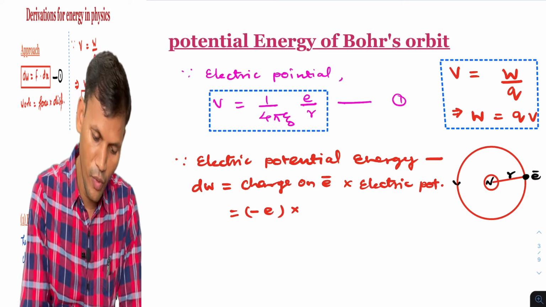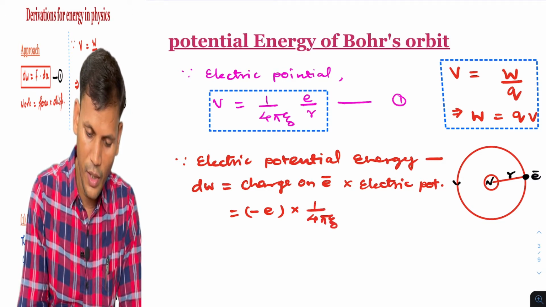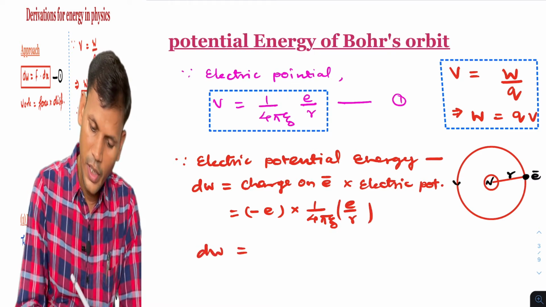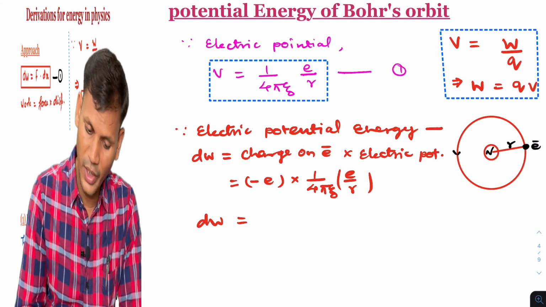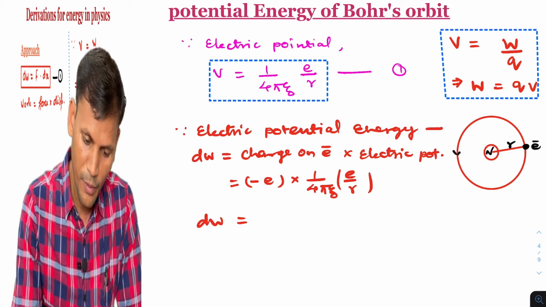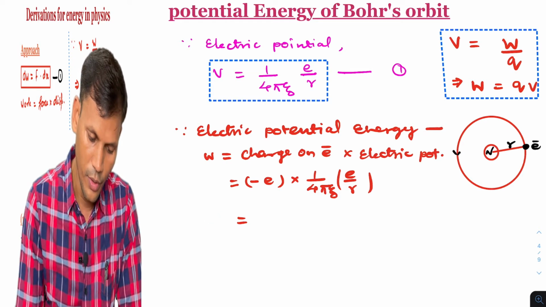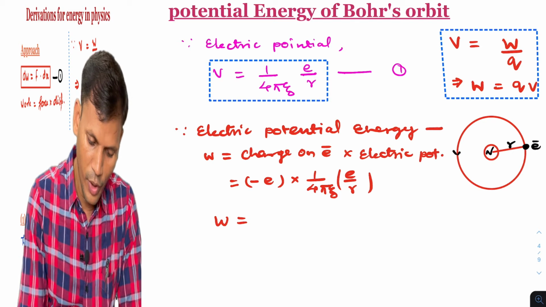From equation 1 we already have 1 by 4 pi epsilon naught E by R. So this term becomes dW, or work done. We will not write dW over here, we will write only W. So what will be the work done?